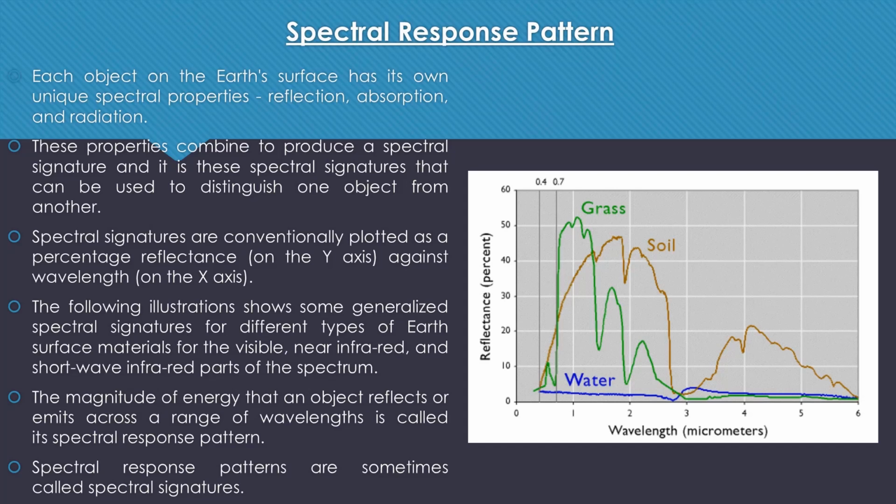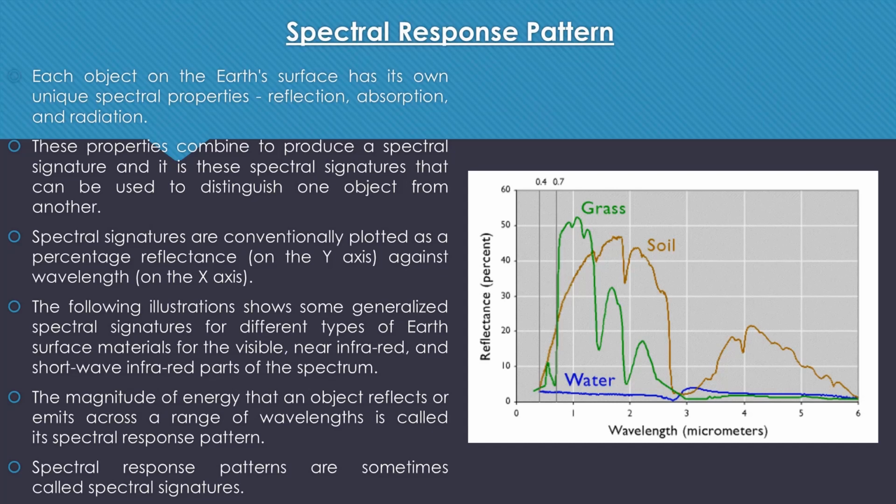For example, in satellite imagery, if you look at a broadleaf tree and a conifer tree, the spectral response patterns of both trees will be somewhat different from each other, because both trees have their unique spectral properties, their unique ability of reflecting, absorbing and radiating energy. So now we will discuss how we create spectral signatures.